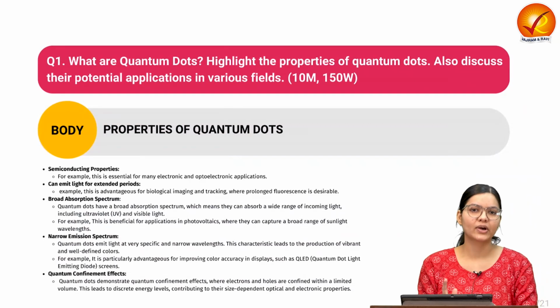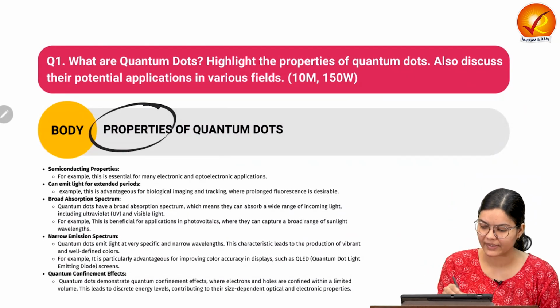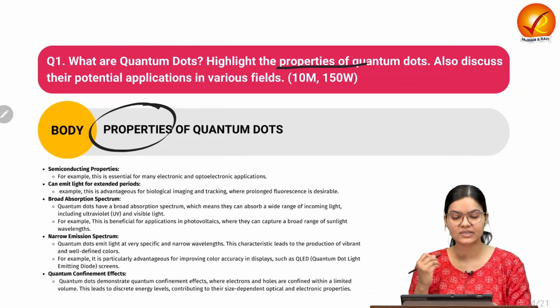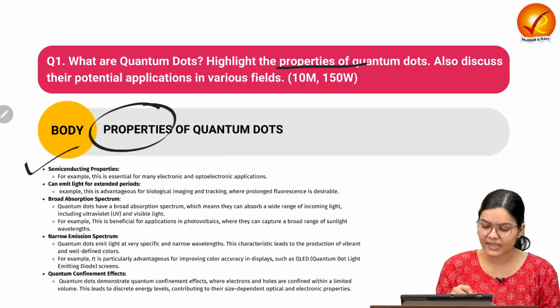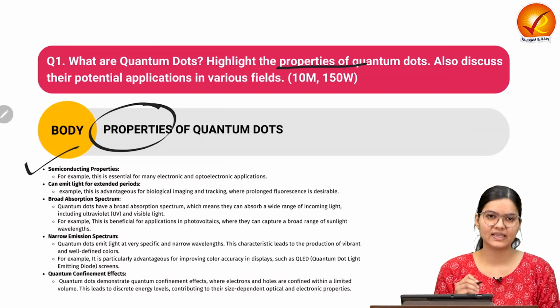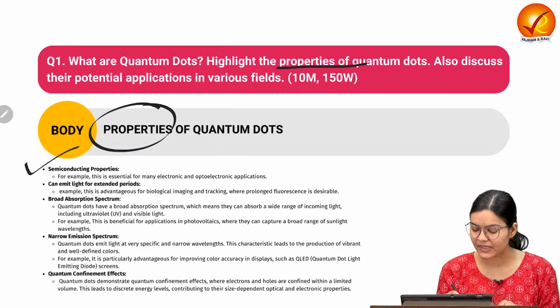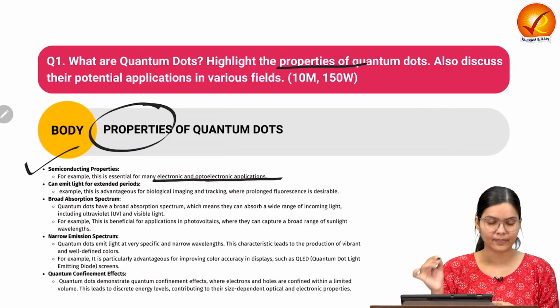In the first part of the body, we are going to discuss the properties, as it has been asked in the question. So what properties do quantum dots have? They have semiconducting properties. As we have seen, they behave as a semiconductor material because they are nanoparticles. That is why they have application in electronic and optoelectronic applications.